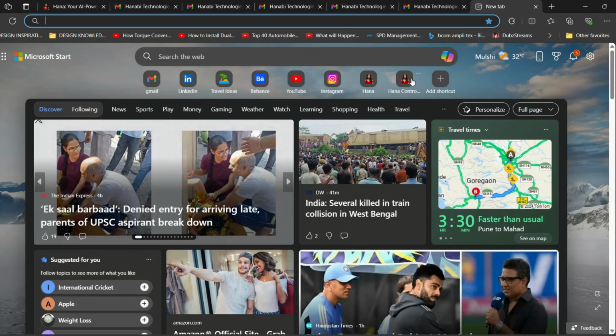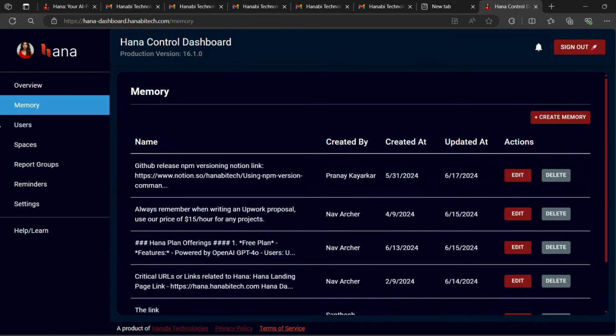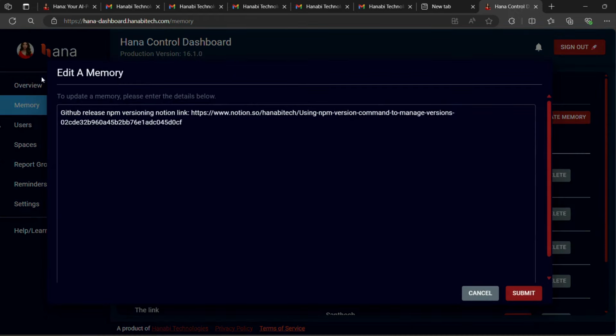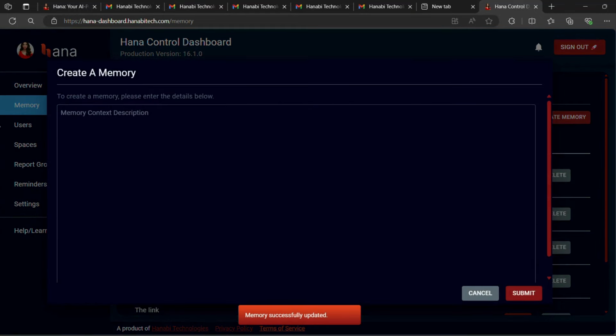The other way is you can simply move on to the Hana dashboard, and here you can see the GitHub release npm versioning notion link. So this one you can add from here as well. Like here you can see the memory link, npm versioning notion link, and this way you can add it from here, like create memory and add the required information that you want in our database, that is in a memory.